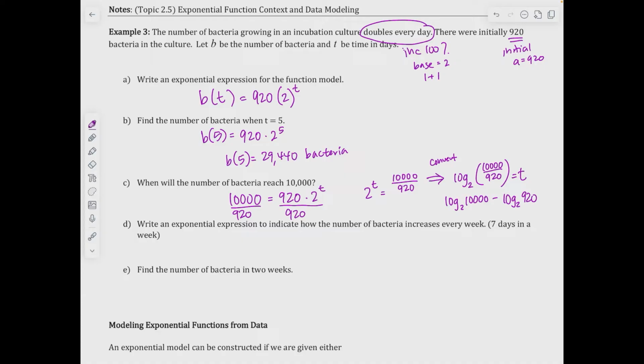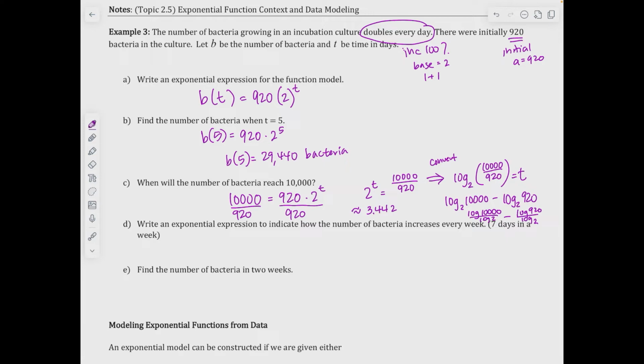Okay, or we could do change of base formula, right? So this would be log of 10,000 over log of 2 minus log of 920 divided by log of 2. So again, using your calculator, you're just going to have to round it to the nearest 4 decimal spaces. So this is approximately 3.442. I got to check my calculator one more time for the 4th decimal space. But that's what we're going to be doing there.